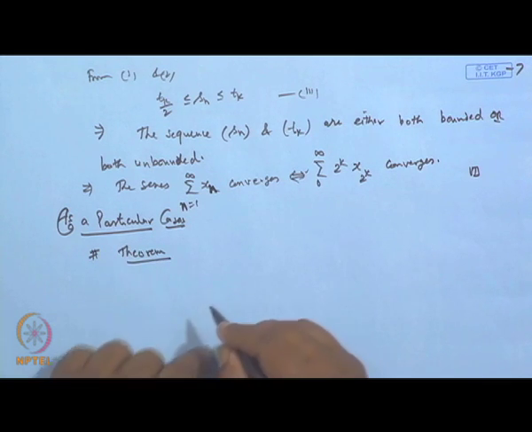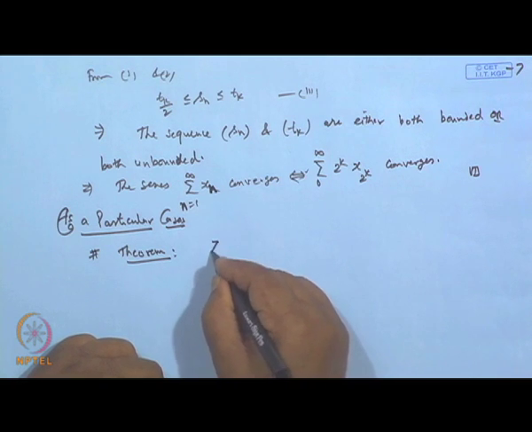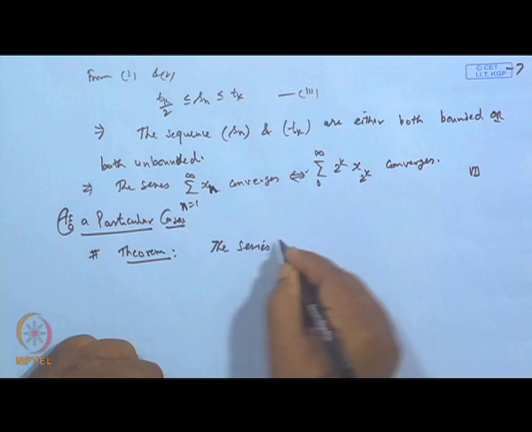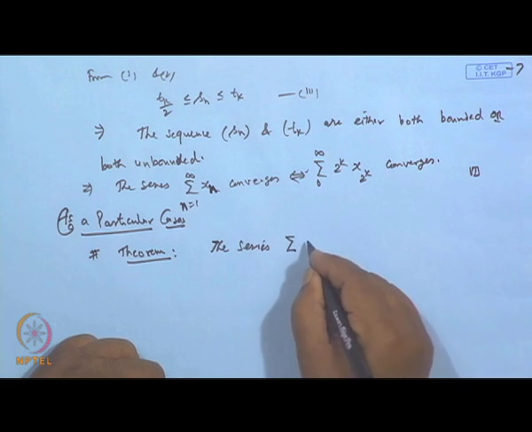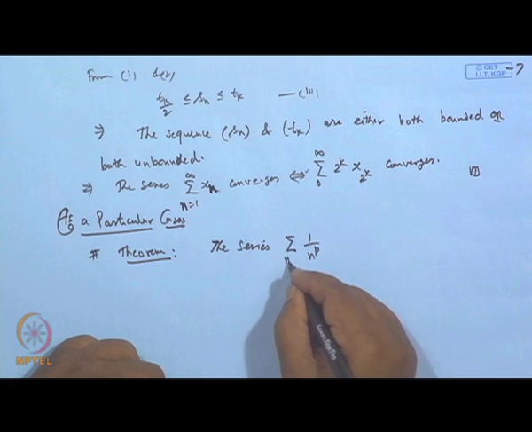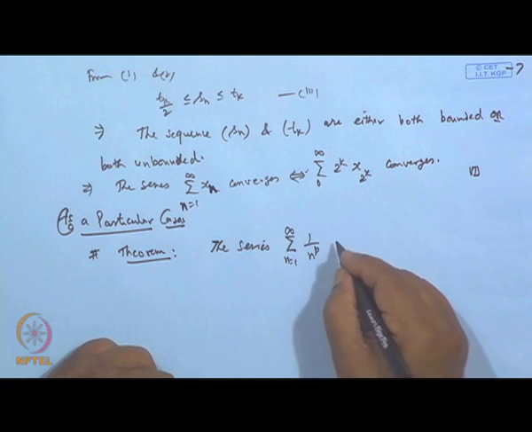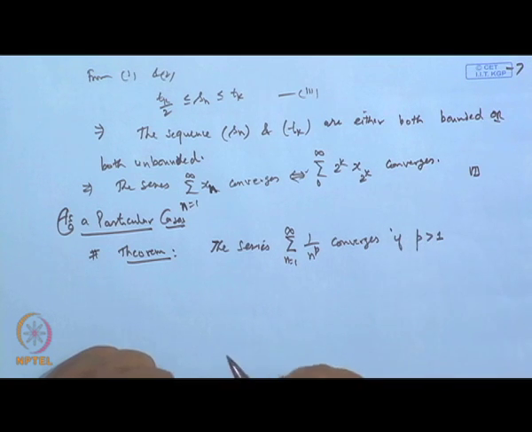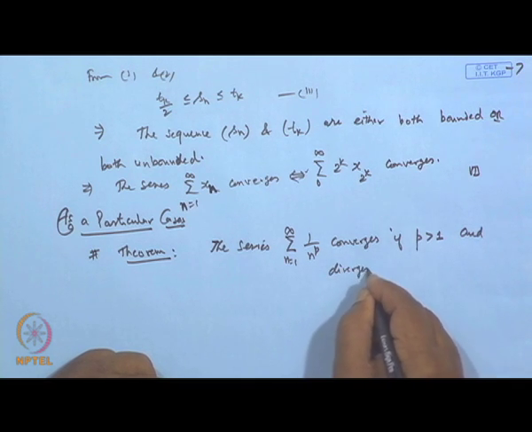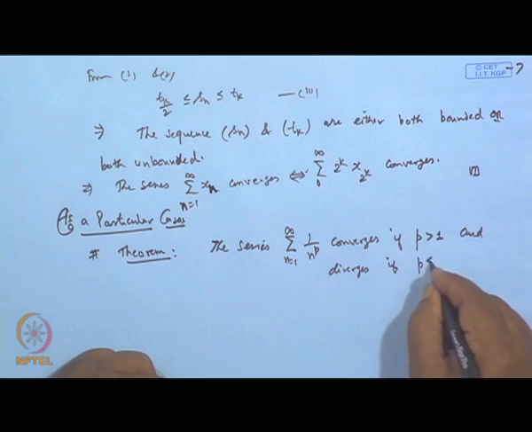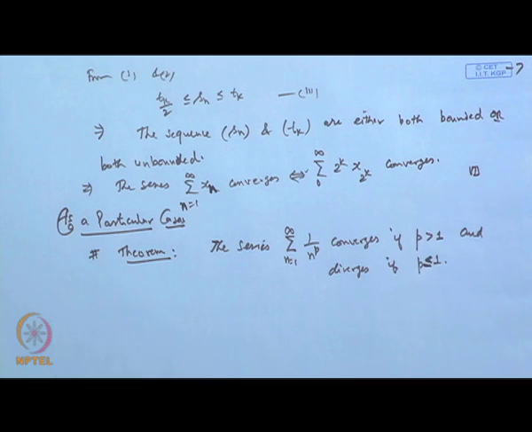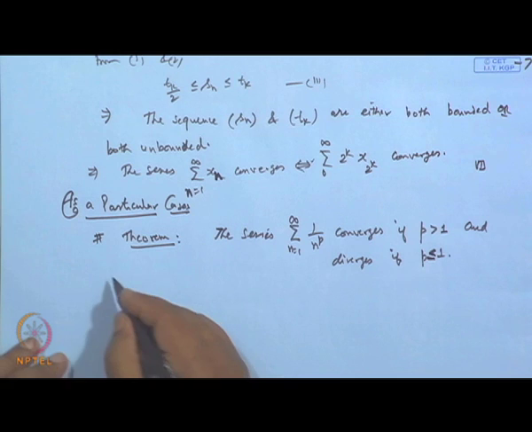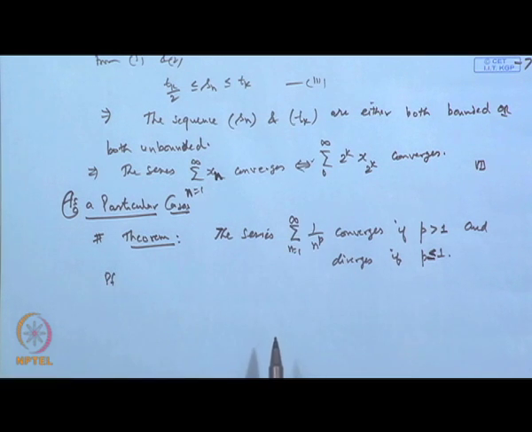The series sigma 1 by n to the power p, n is 1 to infinity, converges if p is strictly greater than 1 and diverges if p is less than or equal to 1. Okay. Let us see the proof of this. It will follow from the previous results.